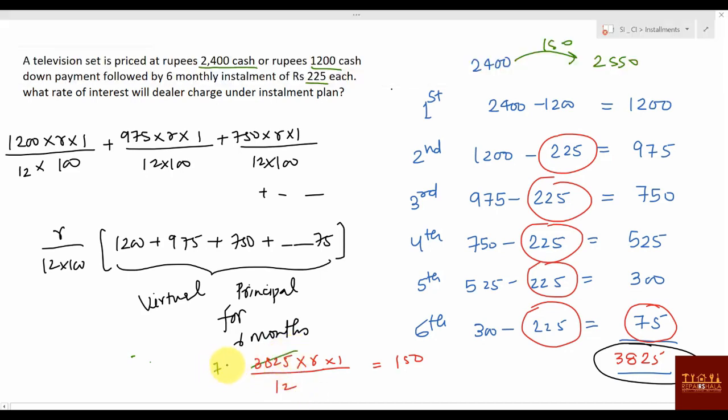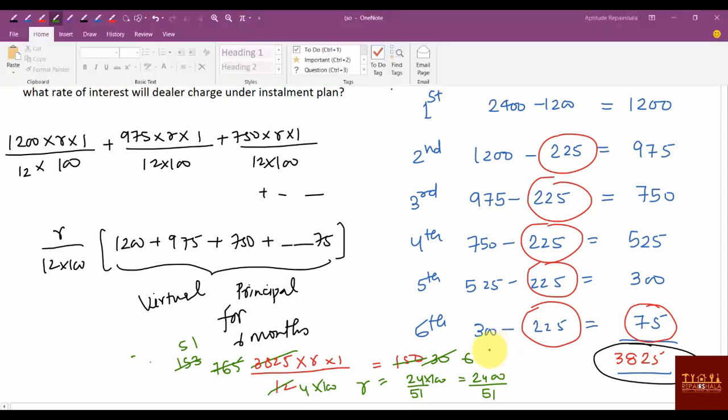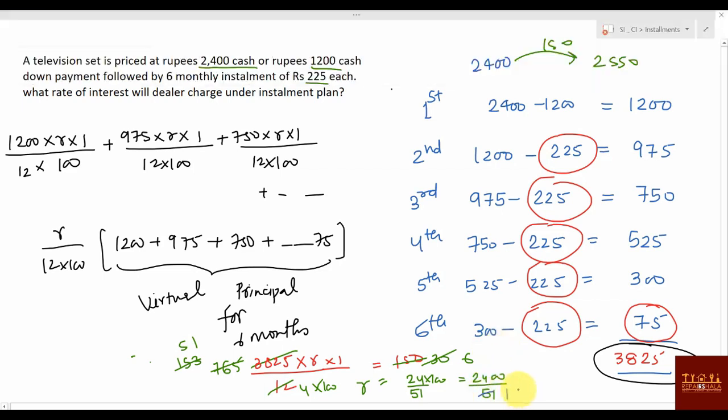5 sevens are, 5 sixes are, 5 fives are, 30. Again 5. 5 ones are, 5 fives are, 5 threes are. Again 3, 3 fours are, 3 fives are, 3 ones are. So you can say 6 4. So our value will be 24 divided by 51. And 100 also will be there, right? 12 into 100. So you can say into 100. So it will be 2400 divided by 51. Again it will be divisible by 3, right? 3 ones are, 3 sevens are, 800. Then 800 by 17 percentage will be your answer.